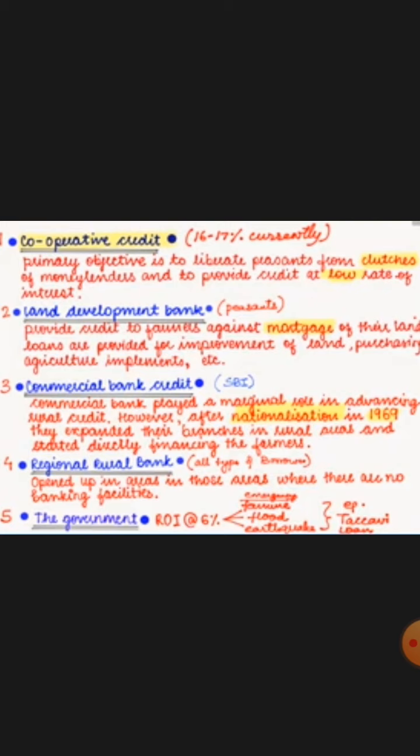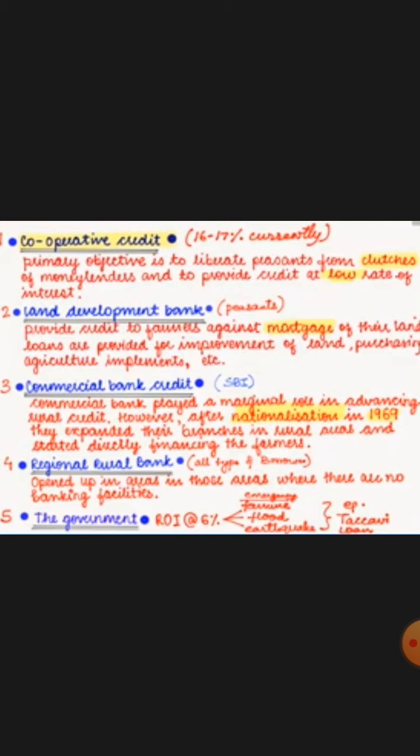Now the second is the land development bank. Land development bank provides credit to farmers against mortgage of their land. Loans are provided for improvement of land, purchasing agricultural implements, etc. Then third is your commercial bank credit. Commercial bank provides a marginal role in advancing rural credit.